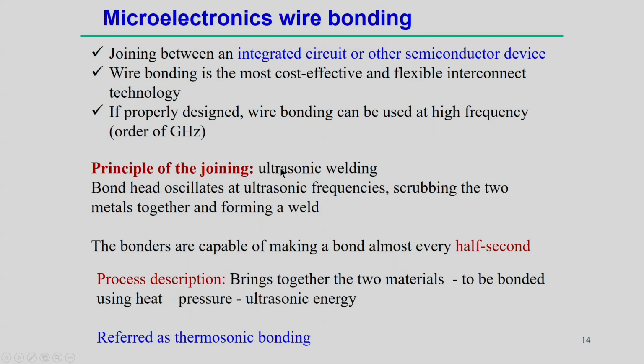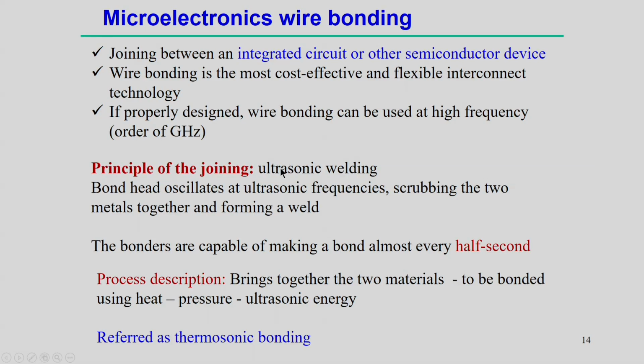Now, one of the applications of this diffusion bonding, solid state bonding, is microelectronics wire bonding. So, basically joining between an integrated circuit and a semiconductor device. Wire bonding is the most cost effective and most flexible interconnect technology, and if properly designed, high speed bonding can be done at a very high frequency, on the order of gigahertz.